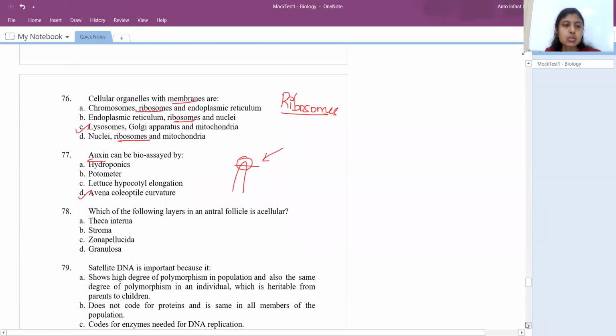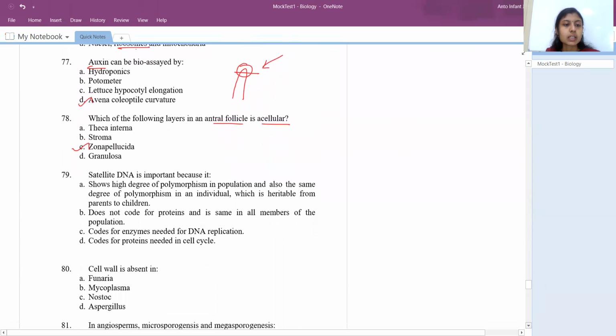Okay, right. So which of the following layers in an antral follicle is acellular? Antral follicle is the Graafian follicle, right? They're asking which is acellular, which is not made up of cells. The answer is zona pellucida. The zona pellucida is covering the oocyte, which is not made up of cells.